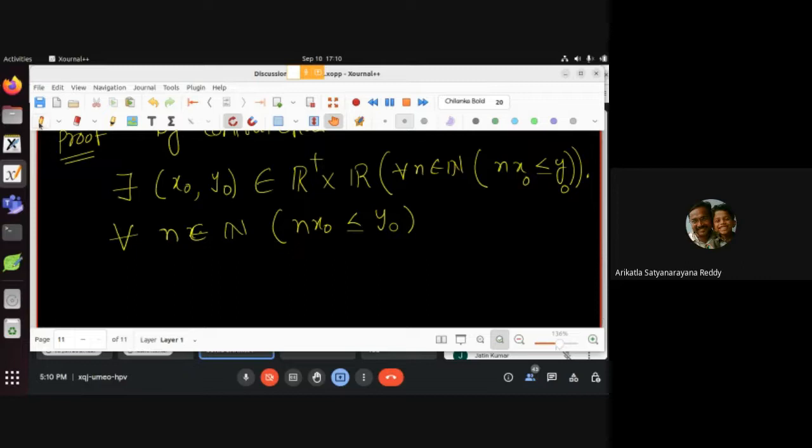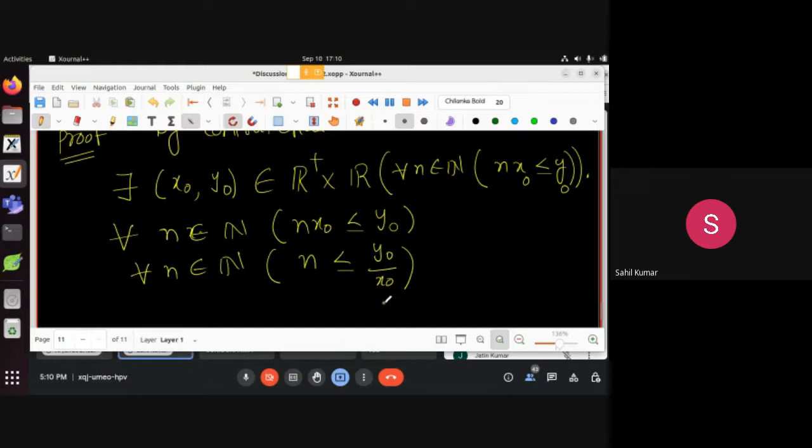Sahil: Sir, from here we will multiply by 1/x naught, which will give us the value of n. Very good, Sahil. So you are saying that I can multiply both sides by 1 by x naught. So I'll get this. With this, will the inequality not be changed?